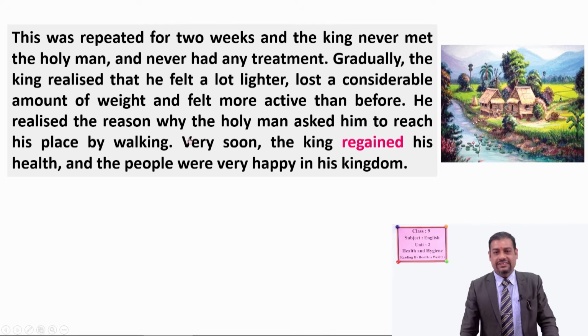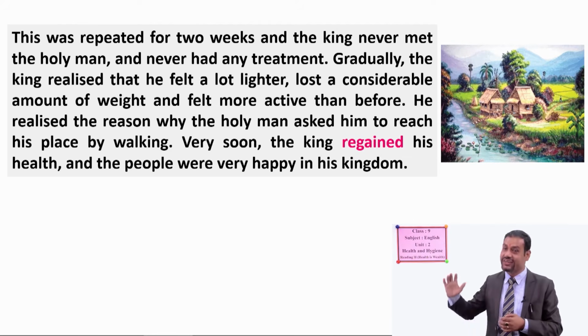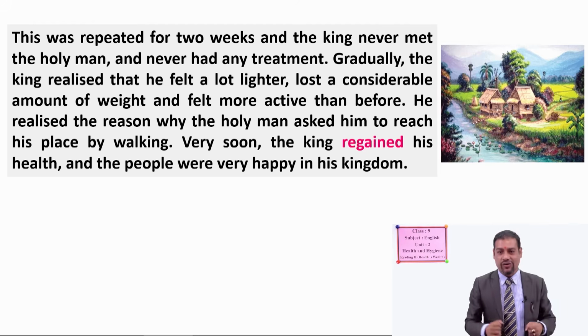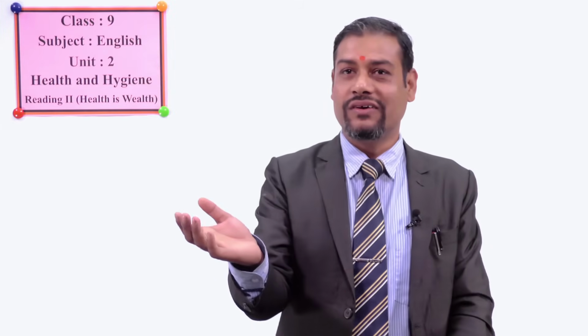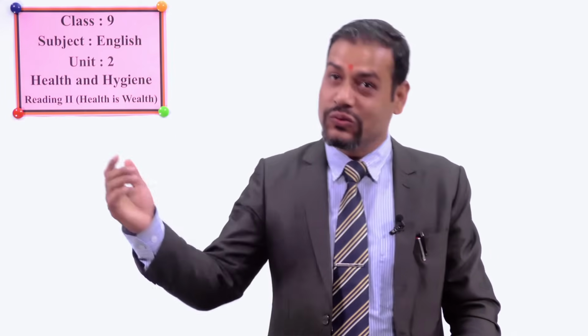He realized the reason why the holy man asked him to reach his place by walking. Very soon, the king regained his health, and the people were very happy in his kingdom. So see, there was a condition made by the holy man that the king should go to his house on foot by walking. He could not use any mode of transportation. If he would go on any mode of transportation, then he would not lose his weight. That's why trickily the holy man told him to visit his house.